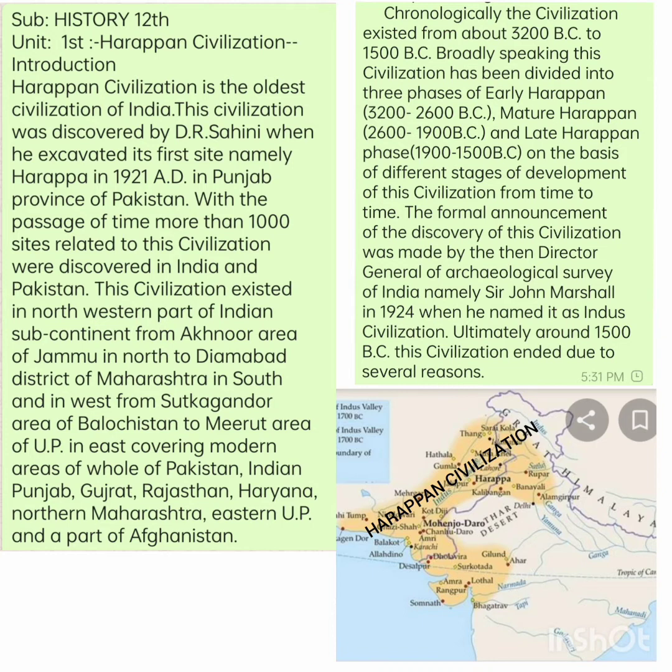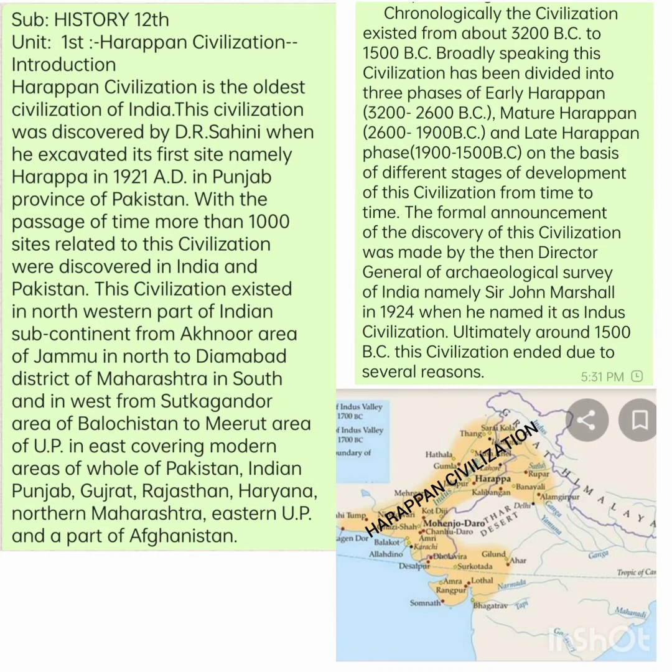When we talk about the geography of this civilization, or the chronology, meaning the dates of the civilization when it existed in India: dear students, this Harappan civilization existed in the northwestern part of the Indian subcontinent from 3200 BC to 1500 BC.